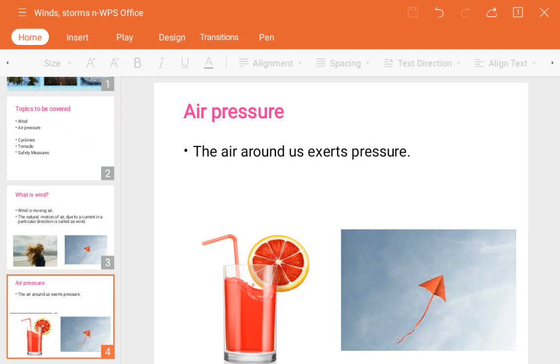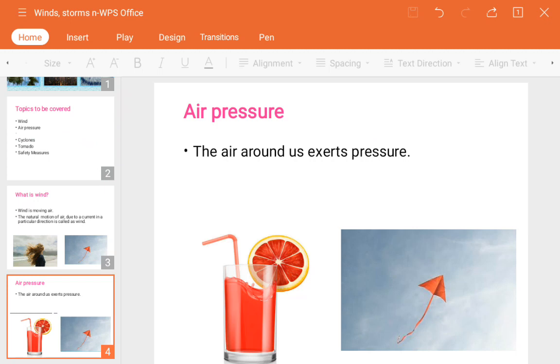Air. Okay, but inside the air, we know that it is a composition of all gases, water droplets, dust, and other particles. So they are creating a pressure on particular objects to move them from one direction to another direction. So that is how air exerts a pressure.